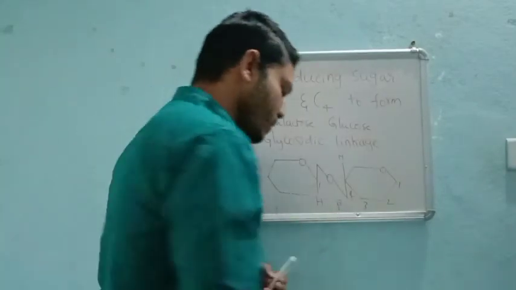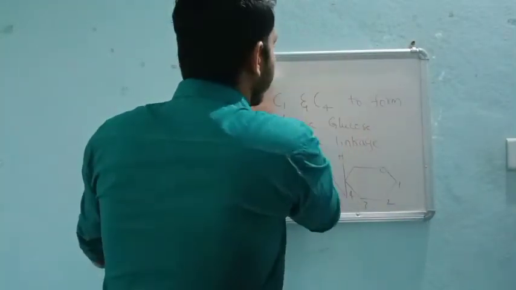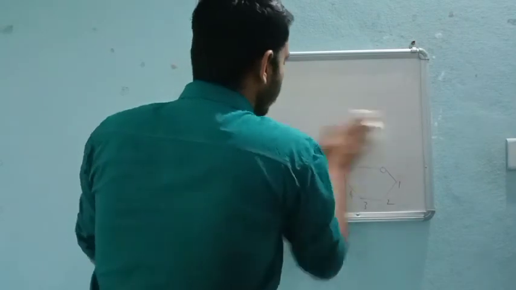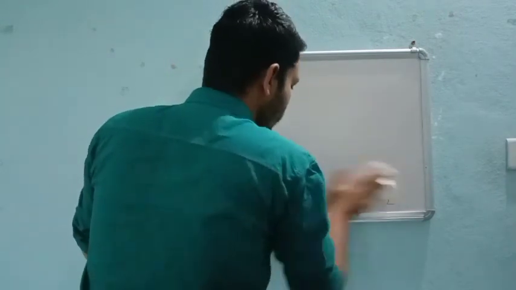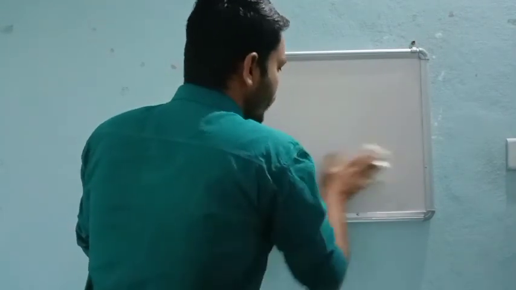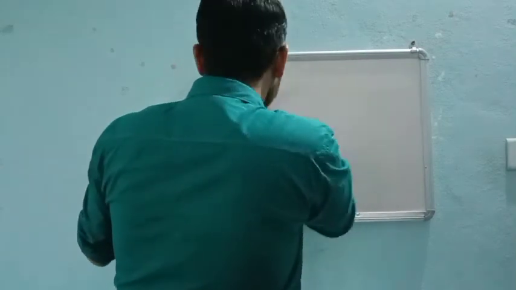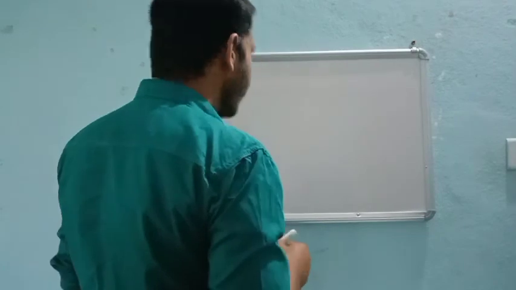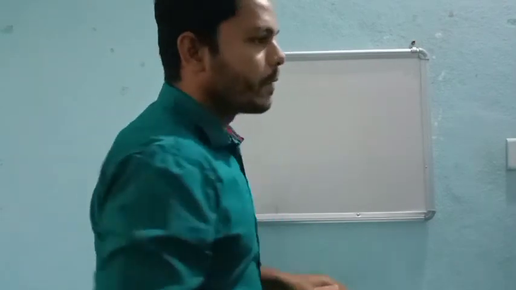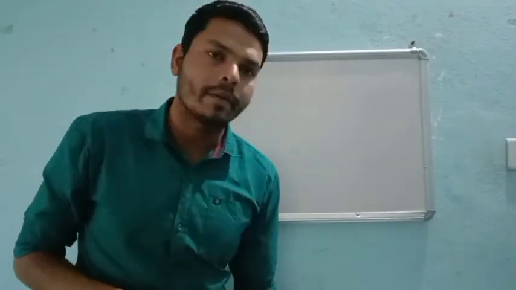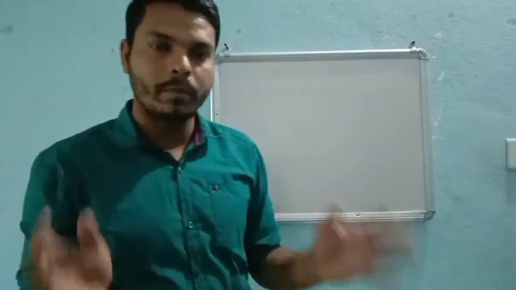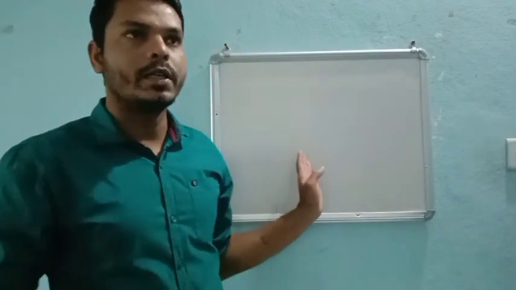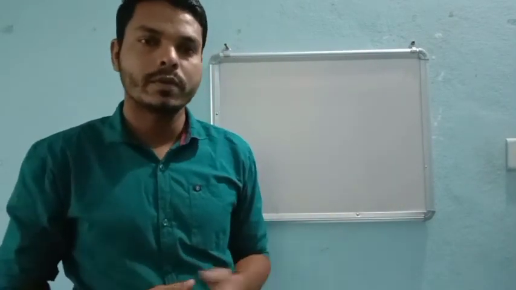So with this, the study of disaccharides is over, and now we will move towards the polysaccharides, right? We will go through the polysaccharides in detail in tomorrow's class. Polysaccharide is nothing but many units. So you just go through the polysaccharides and go through maltose, lactose, and sucrose.